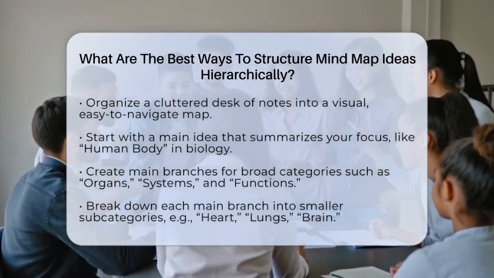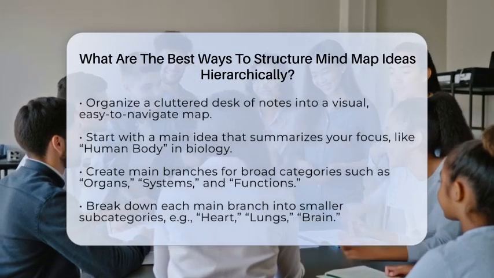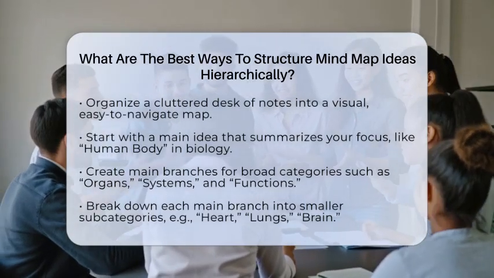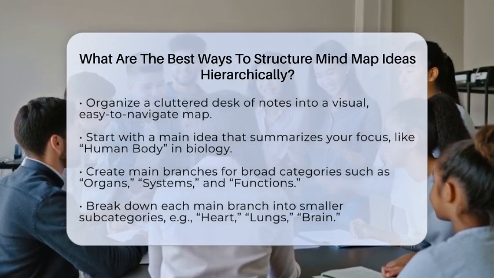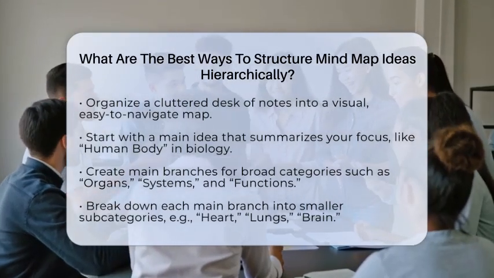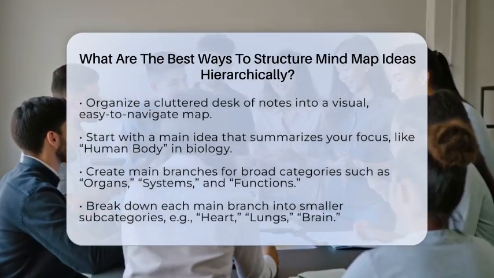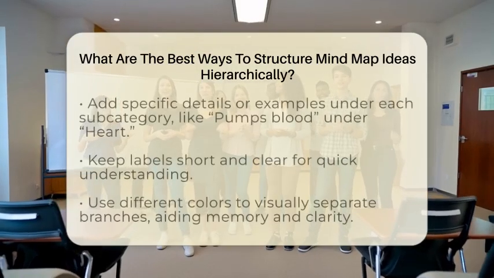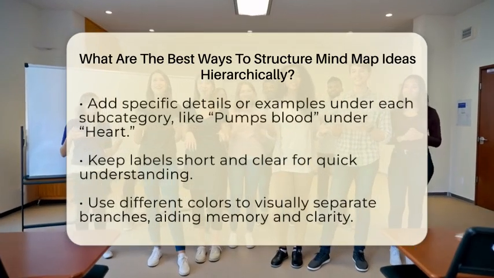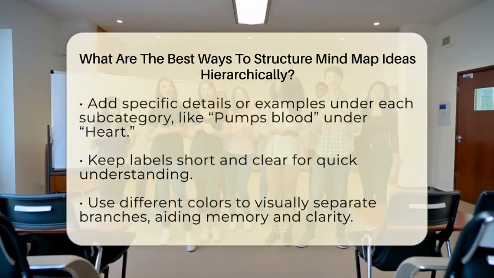The key is to keep things simple and logical from the top down. Begin with a clear central idea that sums up what you're focusing on. For example, if you're studying biology, your central idea could be human body. From there, create main branches for big categories like organs, systems, and functions. Each of these branches then splits into smaller parts.